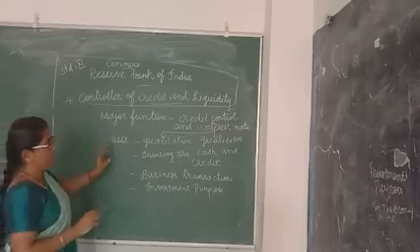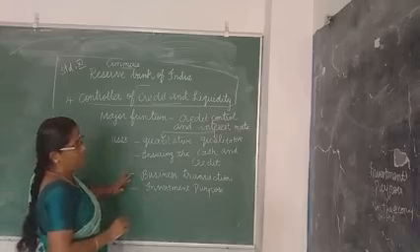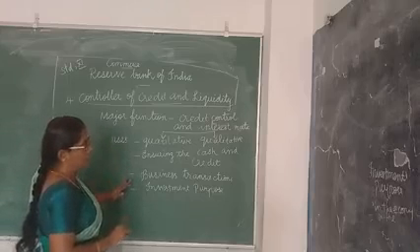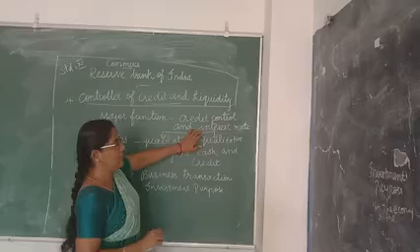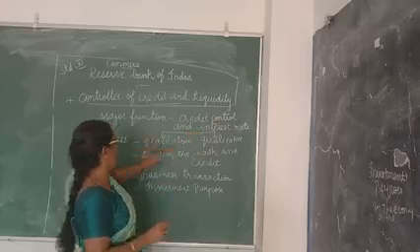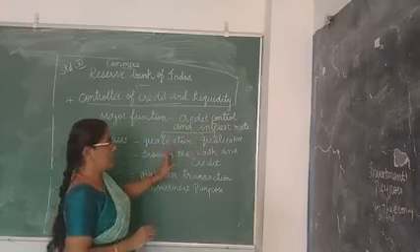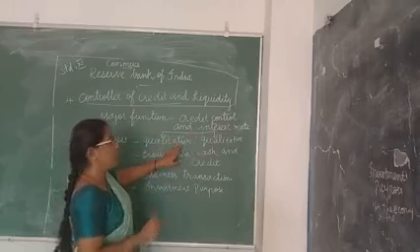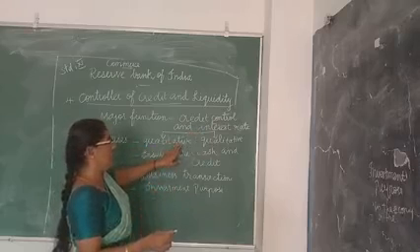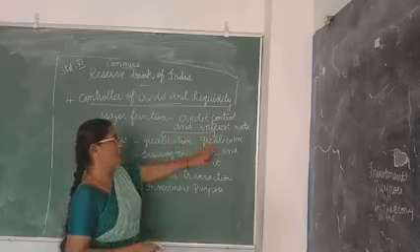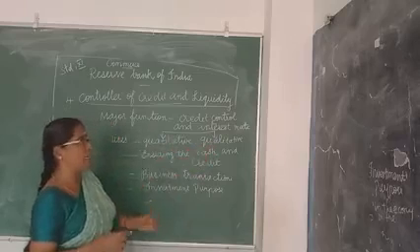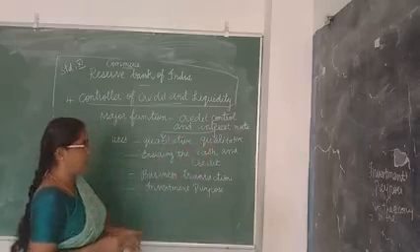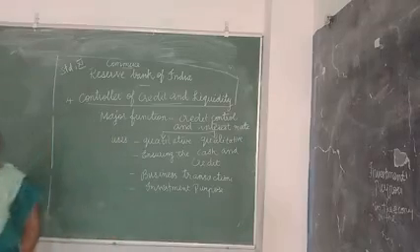This is a major function rendered by the RBI. It gives the credit control and fixes the interest rate, and decides in which method the interest rate is calculated: the quantitative method and the qualitative method. In these methods there are also a lot of divisions. Let us see them one by one in the coming classes.